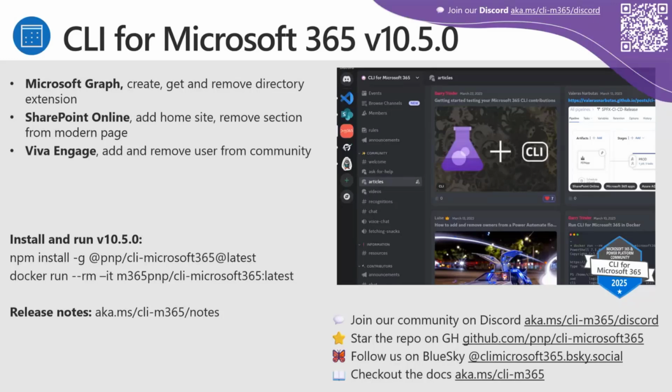So if you want to get this latest version, you can get this from npm. Just use the latest tag. And if you want to use our Docker container, you can also use the latest tag there as well. Full details of bug fixes and other minor enhancements as well.